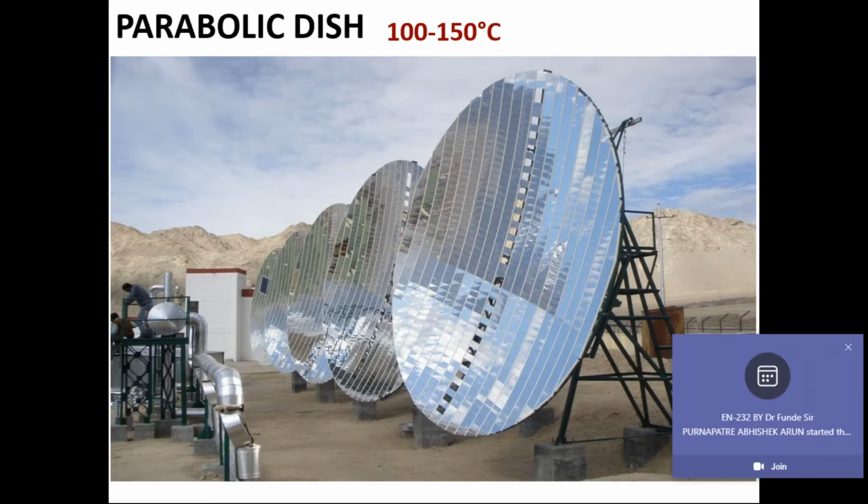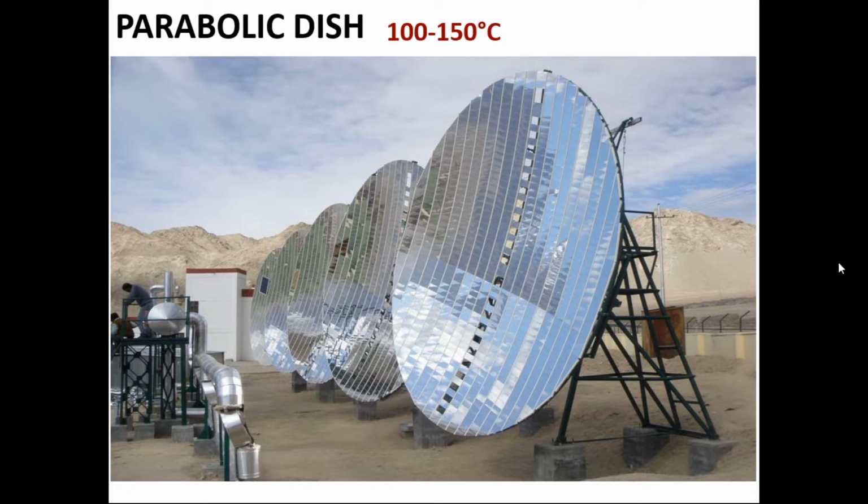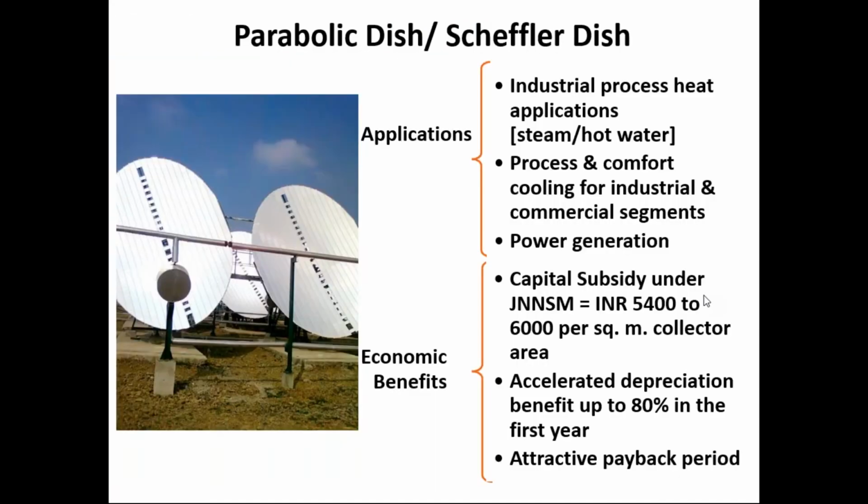It is more suitable because there the pressure requirement is less, like 1.2 to 2.5 kg per square centimeter, and using these dishes that much steam can be generated. So the applications are industrial process heat, process and comfort cooling, power generation. But as I told, it is most suitable for medium temperature, low pressure steam applications.